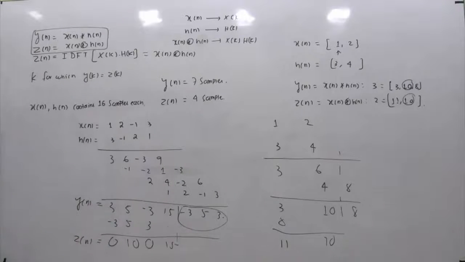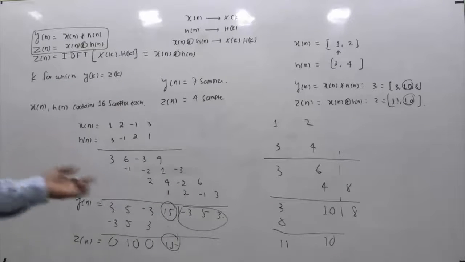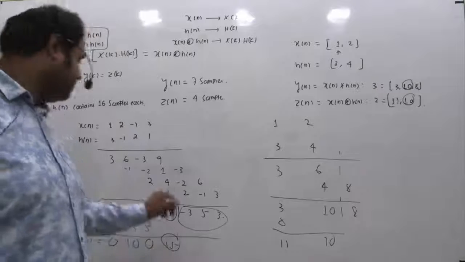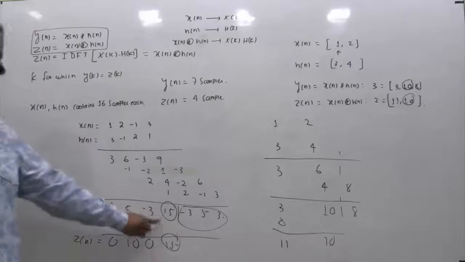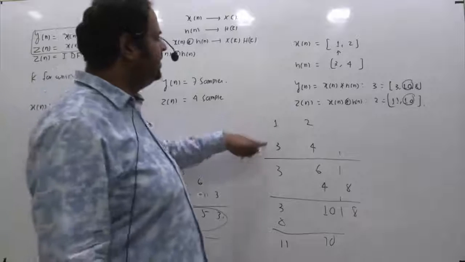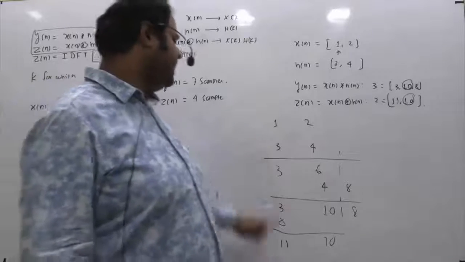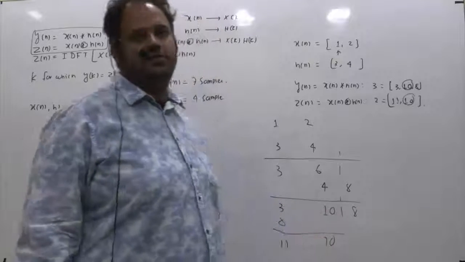Now again if you compare the sequences y of n and z of n, this 15 remains the same. You can again take an example of 3 samples, 5 samples, any number of samples. You can always see the last sample will always be the same. In other words, what I want to conclude in this case is, if x of n contains 4 number of samples, h of n contains 4 number of samples, then the fourth sample will be the same in y of n and z of n. So if x of n contains 2 number of samples, h of n contains 2 number of samples, then the second sample will be the same in the linear convolution as well as in the circular convolution.